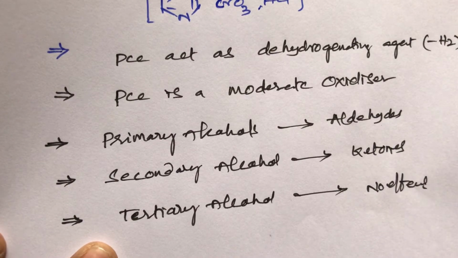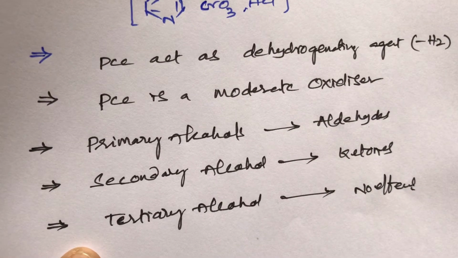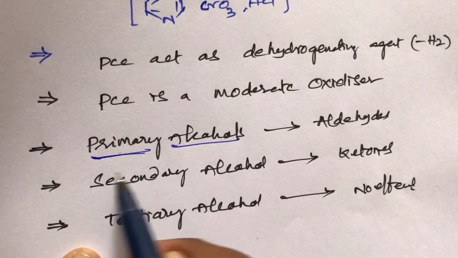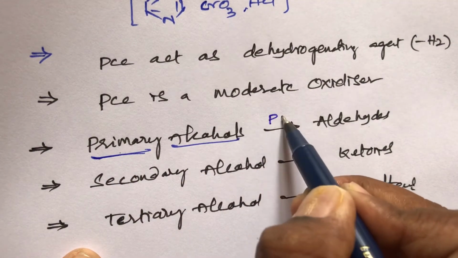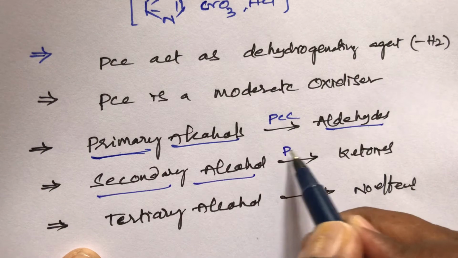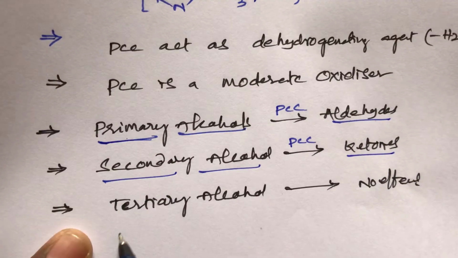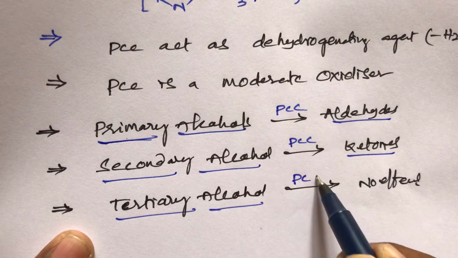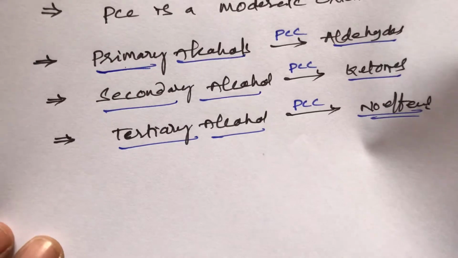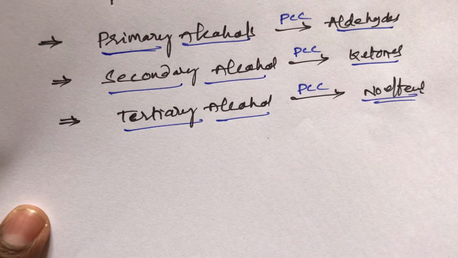So this is the simple trick for PCC, students. PCC acts as a dehydrogenating agent. PCC is a moderate oxidizer. When primary alcohols are oxidized with PCC, what happens? Aldehyde will be formed. When secondary alcohols are oxidized with PCC, ketones will be formed. When tertiary alcohols are oxidized with PCC, no effect. PCC cannot oxidize tertiary alcohol. This is a simple trick for the oxidizing action of PCC, students.